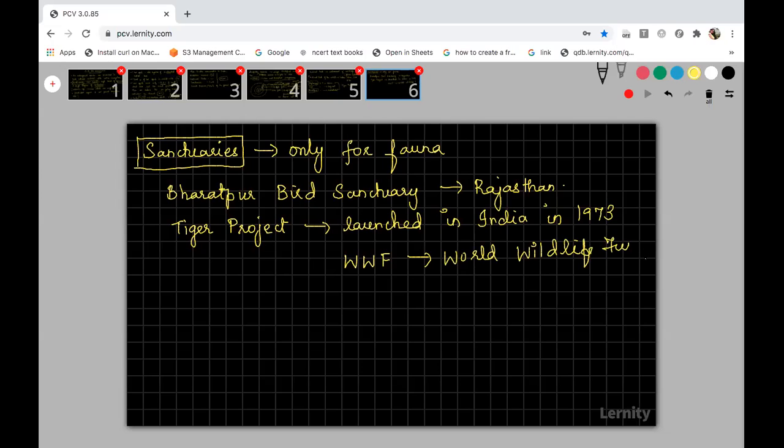With the help of the World Wildlife Fund, they started the Tiger Project in India in 1973. With this WWF, our Indian organization also accompanies them, that is IBWL, the Indian Board of Wildlife. They also help in protecting the organisms.